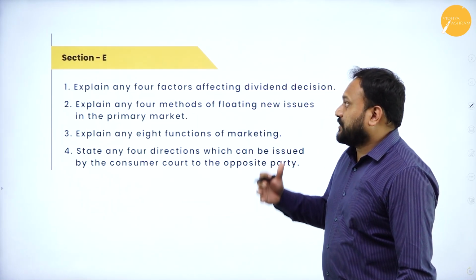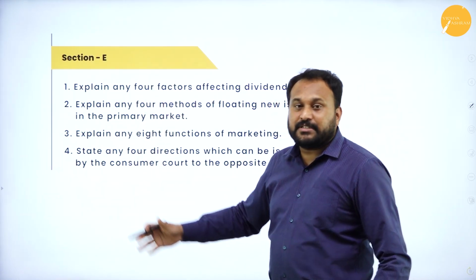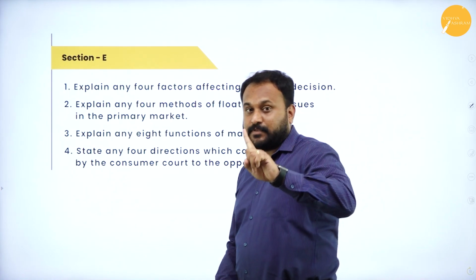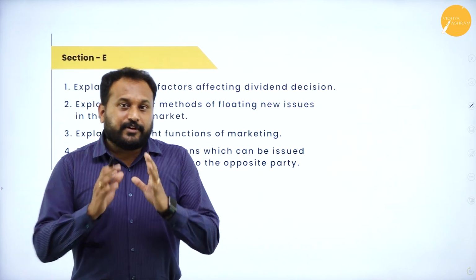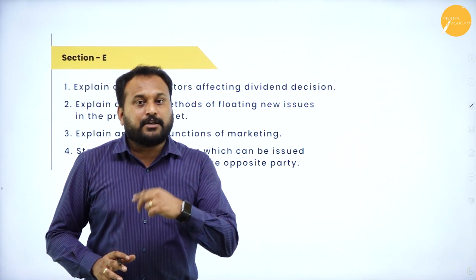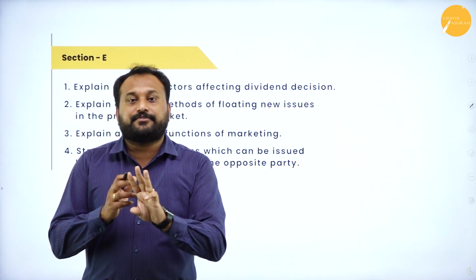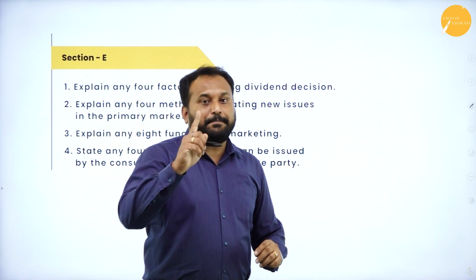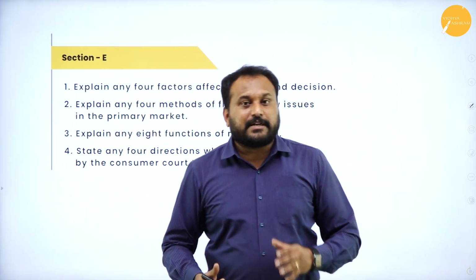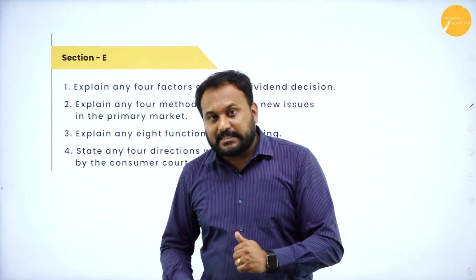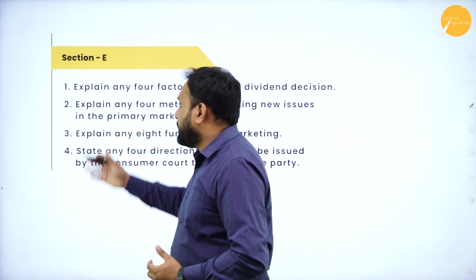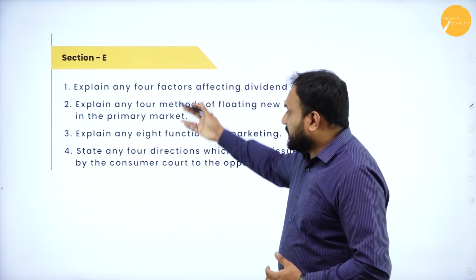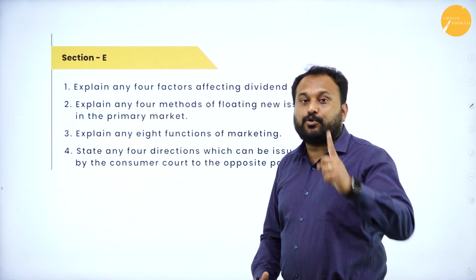And the last one is Section E, where you will get 4 questions. You are supposed to write any 1. This is what you are supposed to go with, because of the POQ question. The first POQ question will come from chapters 1, 2, 3. That is, there are 3 chapters, and from the first 3 chapters, they're going to give you 1 POQ. The second POQ is from 4, 5, 6. The next POQ is from 7 and 8. And the last POQ will be from D. So if you study these 4 questions, you will get only 1 from them.